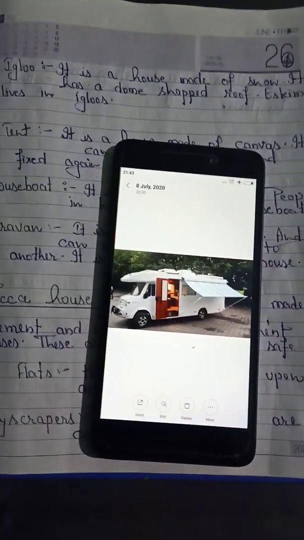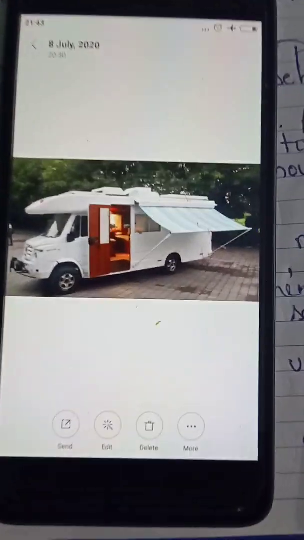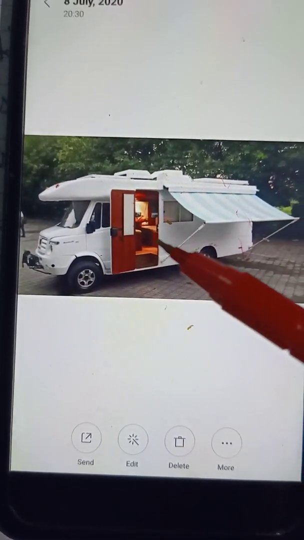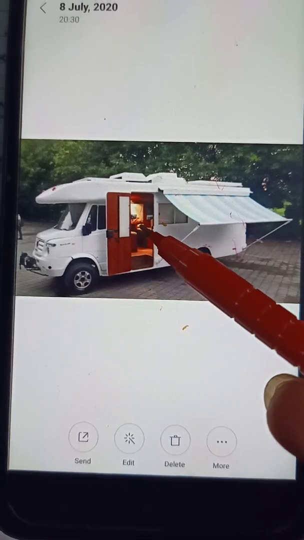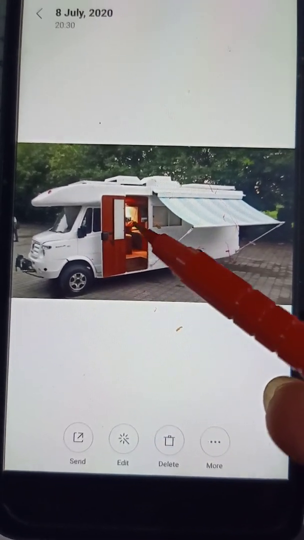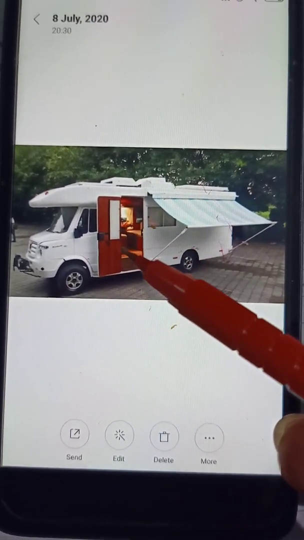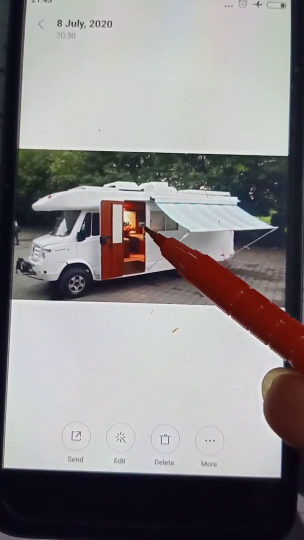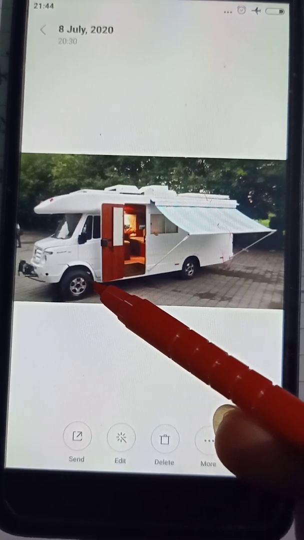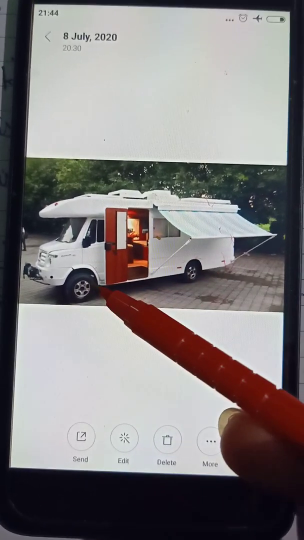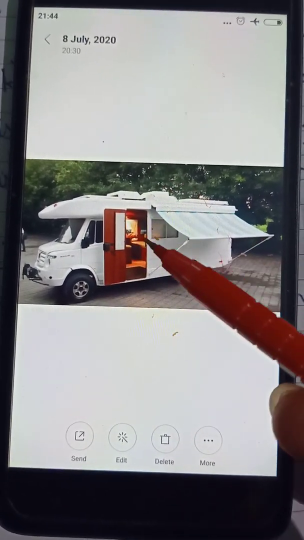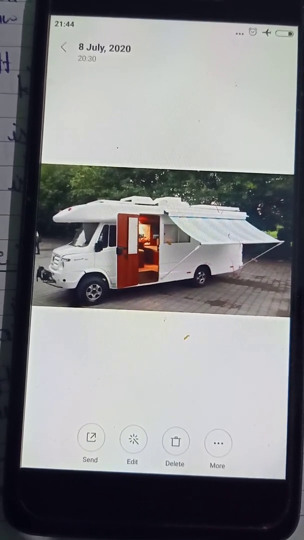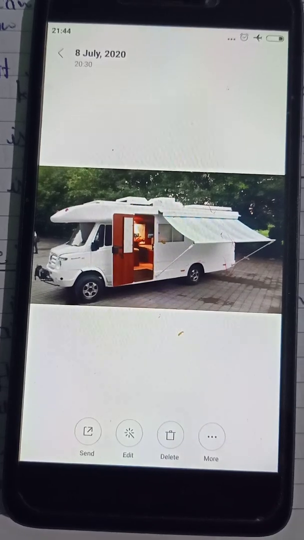So here you can see, this is a caravan. This is just like a bus, but inside this van we get a bedroom, a kitchen, a washroom. So this type of house is called caravan. Means a house on wheels. This is just like the structure of a van, but here we can get all necessary things which we get inside our house. It is called a mobile house.